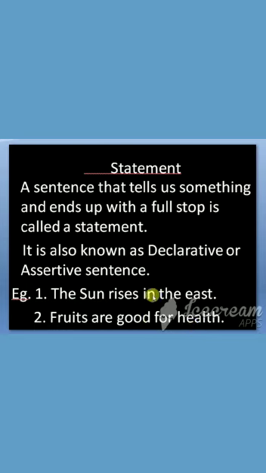Now when you look at these examples, they tell us something, isn't it? And it ends up with the full stop. Got it? It starts with a capital letter. Okay, so therefore, these are called as statements. Understood? Either we declare or we state, isn't it? Therefore, it is called as a statement or a declarative or assertive sentence. Got it?